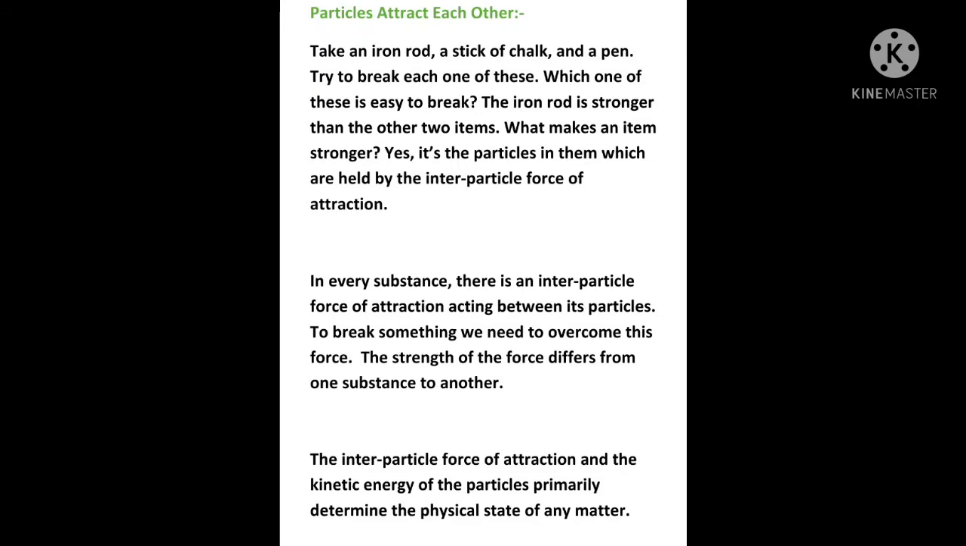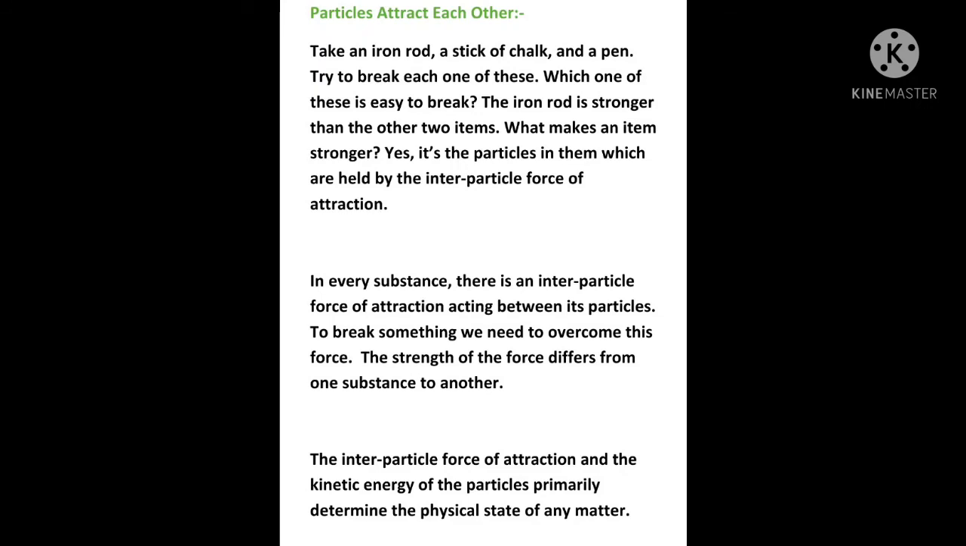If the particles inside the material are held tightly, then whatever material it is will be strong. We can't break it easily. So it is the particles in them which are held by the interparticle force of attraction. The force of attraction in the iron rod is much stronger as compared to a stick of chalk and a pen.